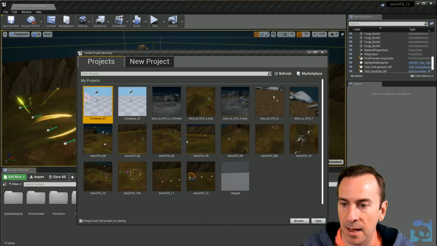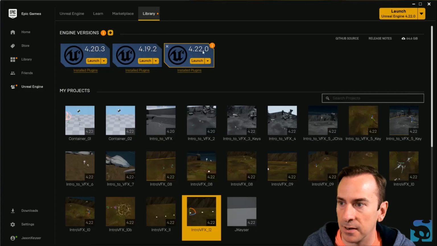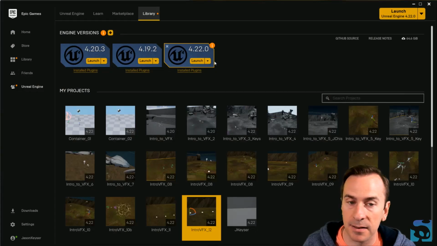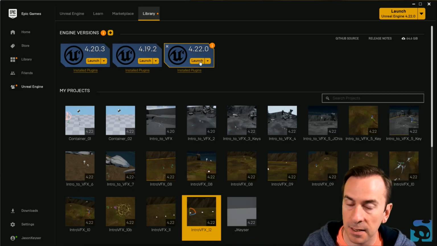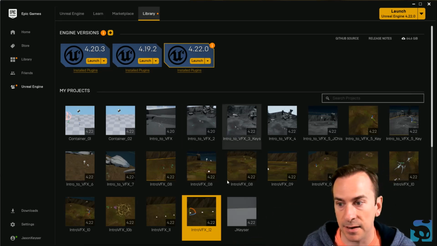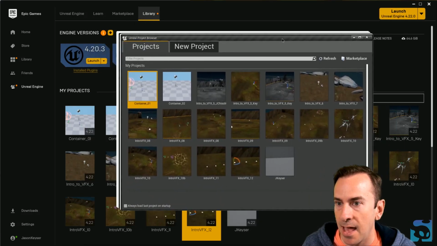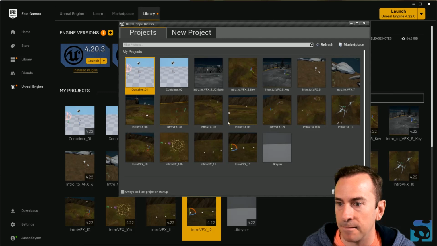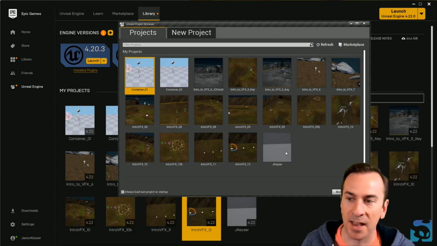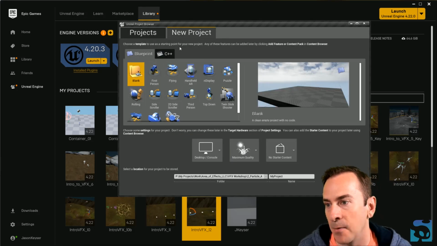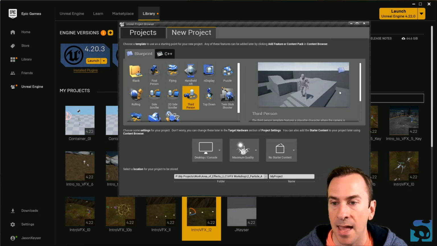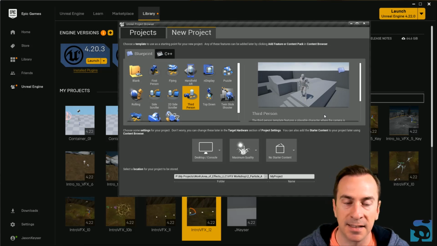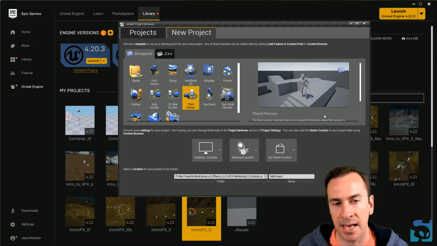Now, when you want to, oops, a little early for that. If you want to just launch a project from scratch, you can just click launch on the engine, not on the project. And what that will bring up is this window, and in this window, it'll have all of your previous projects that you've got, or you can go to new project. And what I did for the class was I just started with a third-person template and had some help swapping out some environment assets and a few other things to customize it slightly.